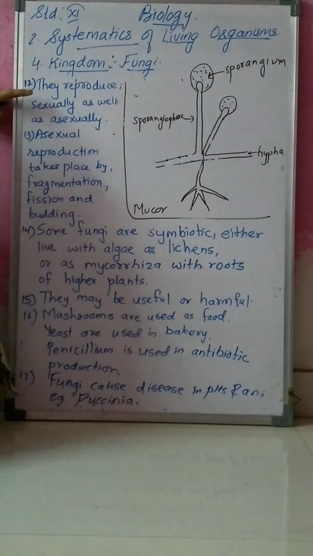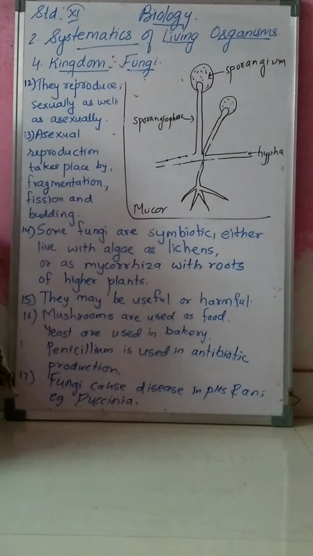Okay, so reproduction takes place sexually as well as asexually. If sexual reproduction is there, it takes place with the help of gametes, and if asexual reproduction is there, it takes place with the help of fragmentation, binary fission and budding.